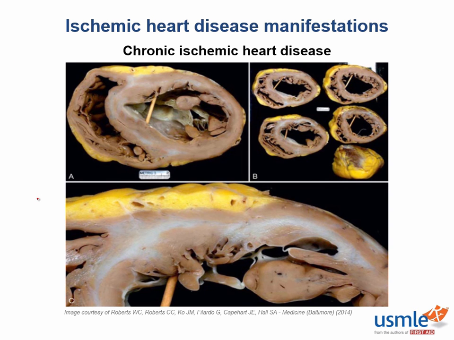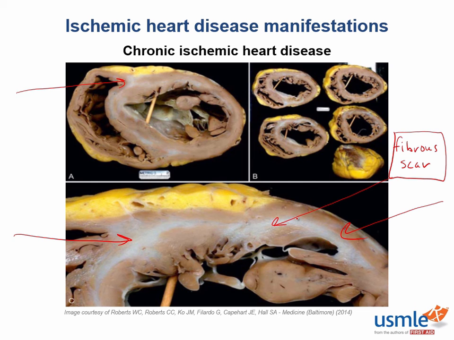Now next up, we have chronic ischemic heart disease, and this is a result of repetitive ischemic episodes leading to fibrosis. In this image here, you can see the fibrous scar within the wall of the myocardium. Now in this scenario, we've replaced the viable myocardium with scar tissue, composed of non-contractile collagen. And as you would expect, the accumulation of this tissue will result in loss of viable myocardial cells, which then can progress to heart failure.